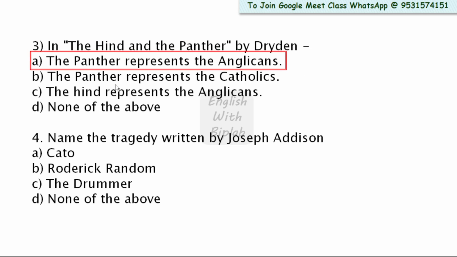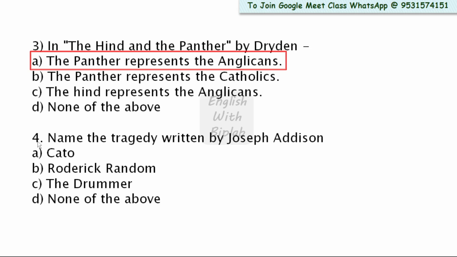And look at the other options. The panther represents the Catholics. No. The Hind represents the Anglicans. No. None of the above. So here the right answer is option A. The Hind and the Panther, you know, is an allegorical poem, and it was published in 1687. Catholics means the Roman Catholic Church, and Anglicans refers to the Anglican Church of England.